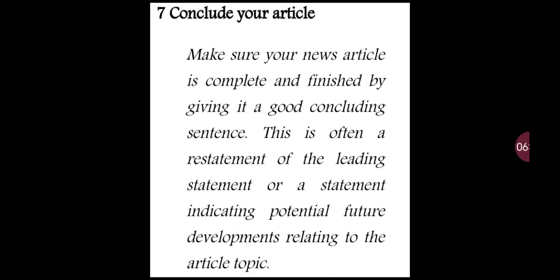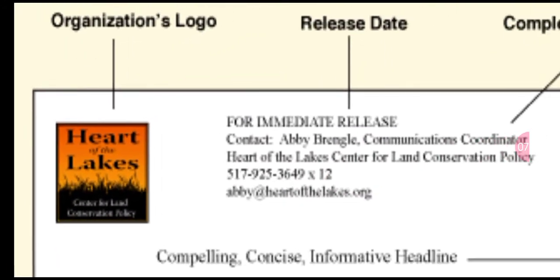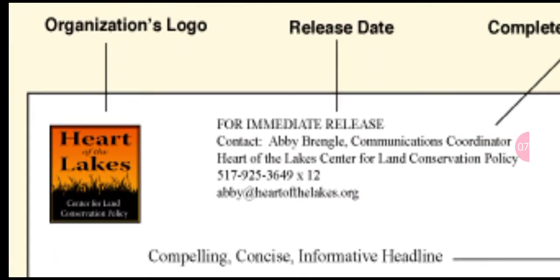Now let's move to the format of a news article. See here, the format is given. This news is an example. If you are writing about an organization, you have to write the organization's logo at the top right corner.